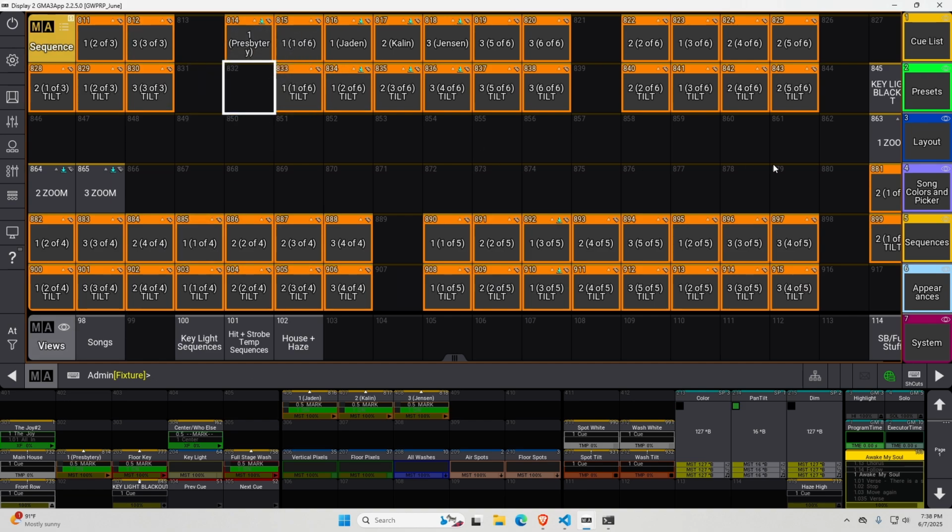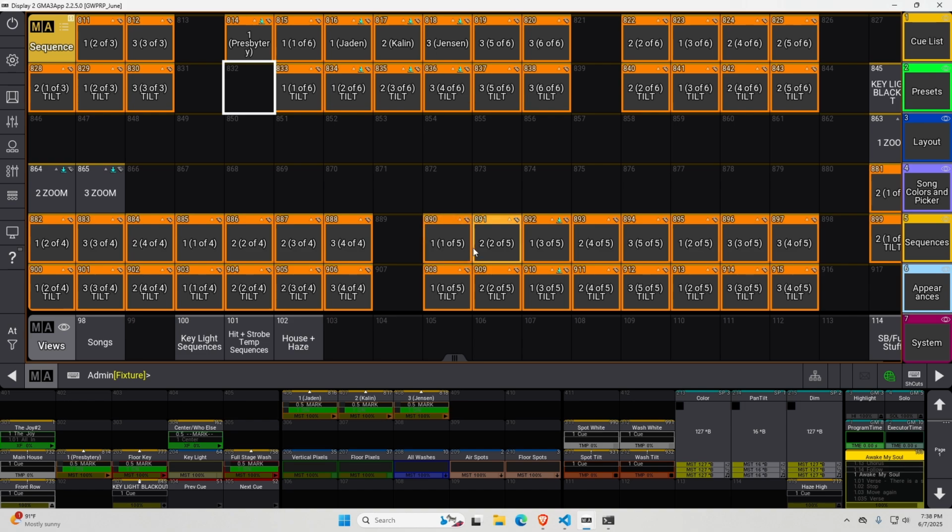We have all these keylight sequences here that are programmed for different numbers of singers. So for example, we'll just go with 5. Anytime we have 5 singers, they stand in certain locations, spaced out evenly. When we have 4, they're standing in different locations. And we have 6, they're standing in different locations. And so I have 3 lights that I can use to light them.